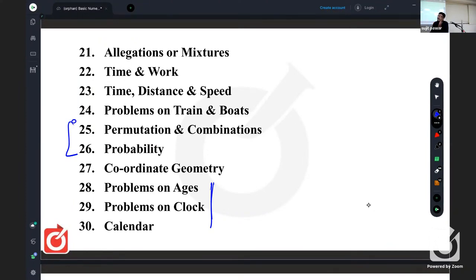Listen, from Jan to December, Jan is the month of 31 days. Feb is either 28 or 29. Then March is 31. Even though we have come up to March, we still don't find any month having exactly 30 days. What do you mean by exactly 30 days? Neither less nor more than 30. Is it clear?